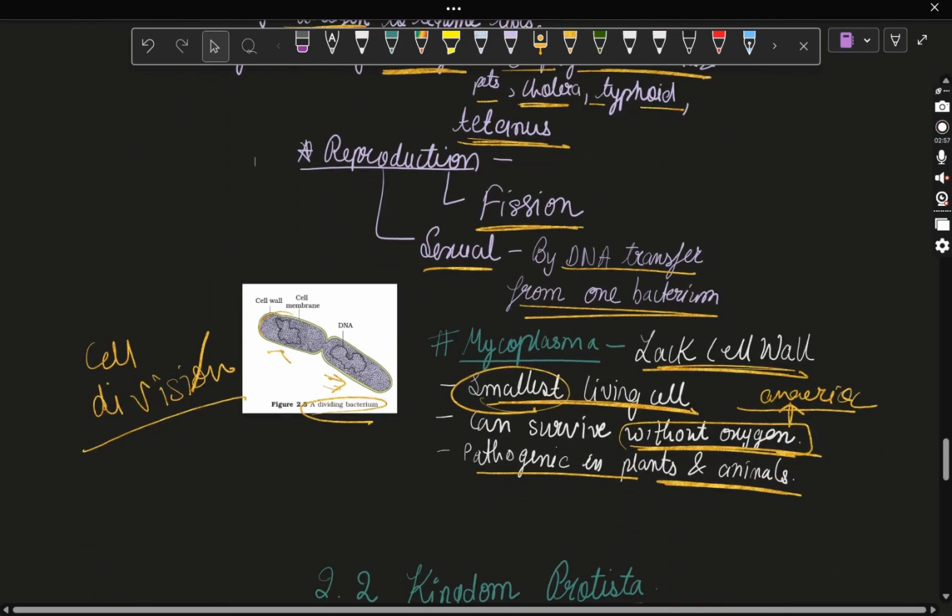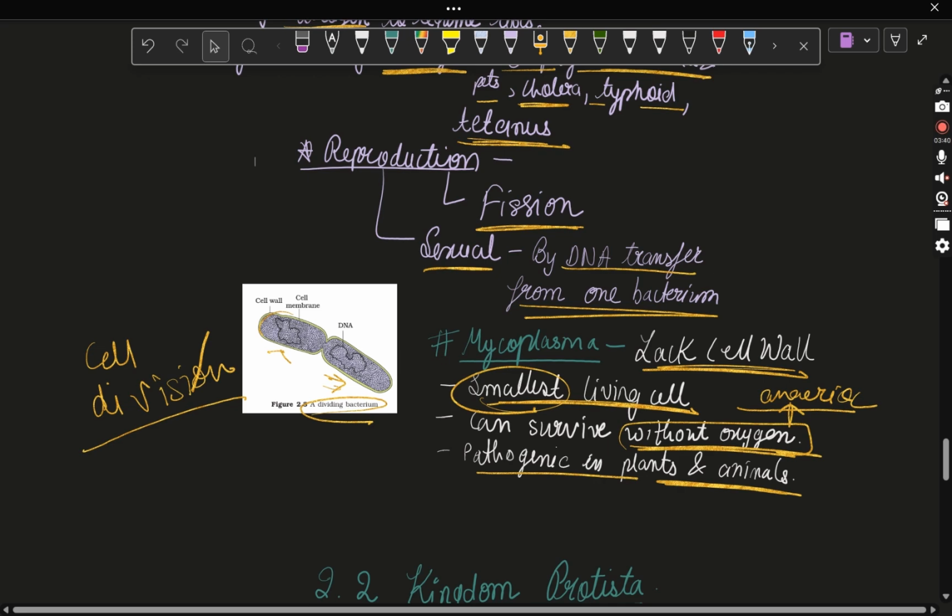Next is reproduction. The reproduction is done by fission. Here you can see in the diagram that the DNA is getting distributed, the cell membrane is distributed, and the cell wall is distributed. So this is what fission is, meaning they divide into two. Now the sexual reproduction is by DNA transfer. There are different mechanisms like transduction, transformation and conjugation. But there is a process called transduction in which the bacteria which has DNA transfers its DNA to another bacteria which doesn't have DNA. So this is how sexual reproduction in bacteria takes place.